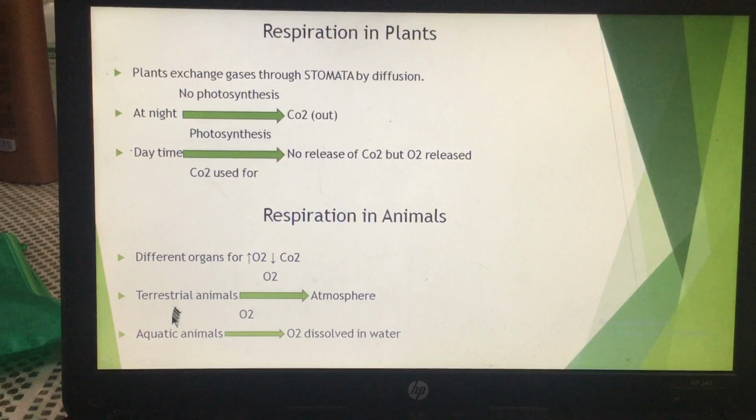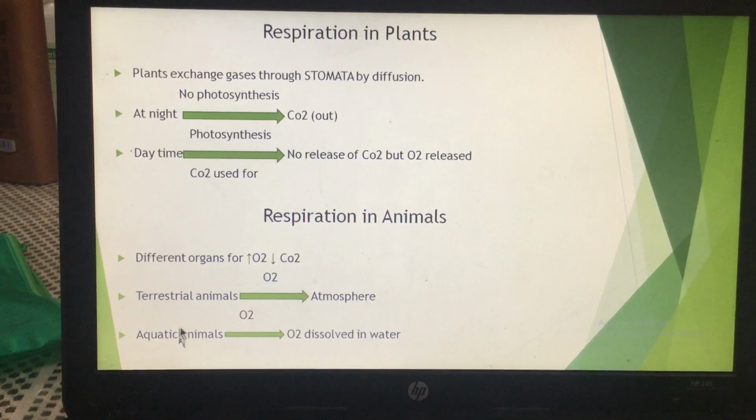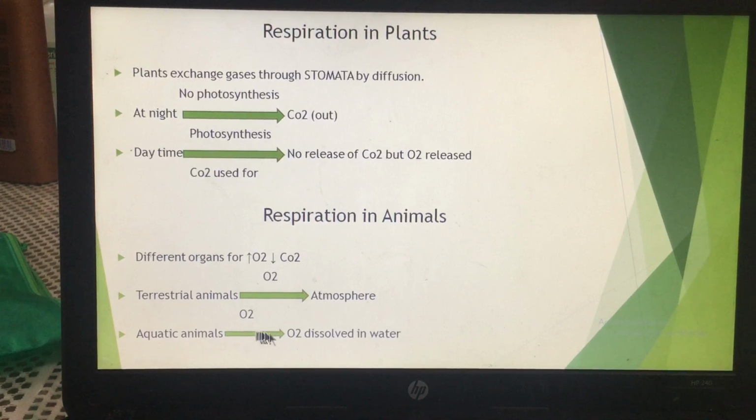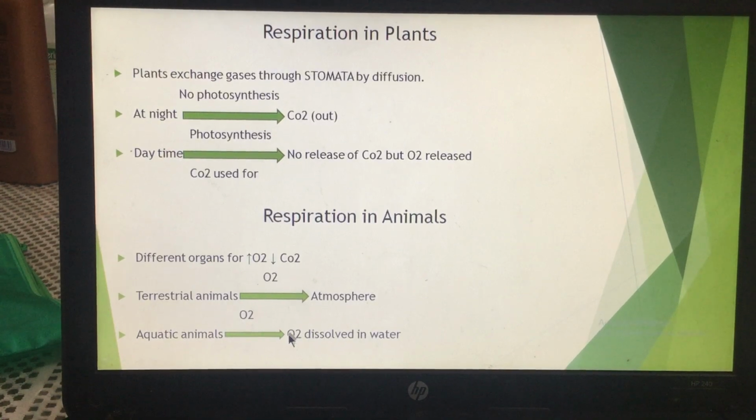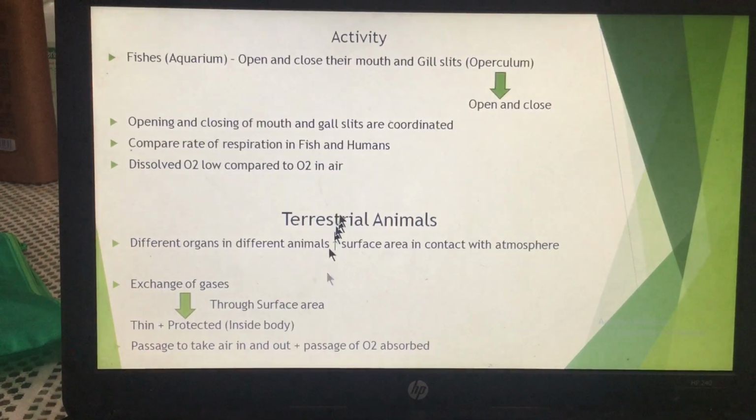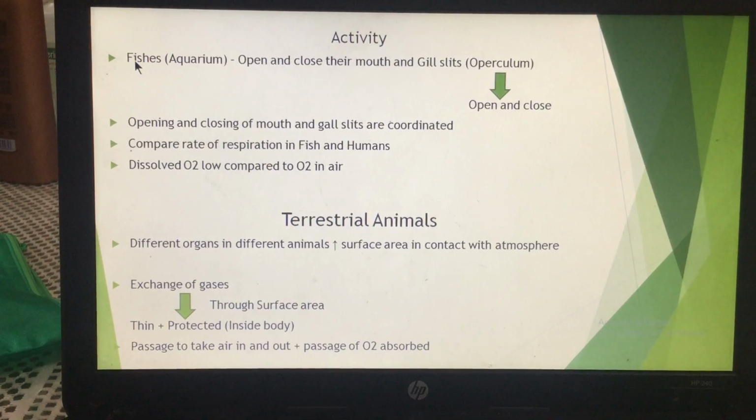But aquatic animals are the animals which live in water. So in aquatic animals the oxygen is not taken from the atmosphere, but they take the oxygen which is dissolved in water. So water के अंदर oxygen is soluble, so the dissolved oxygen is taken for respiration by the aquatic animals. Now let us talk about one activity which is given in your book, that is fishes. Fishes are aquatic animals.